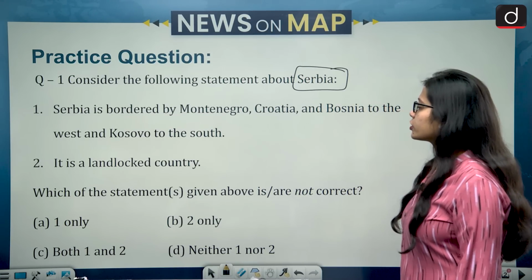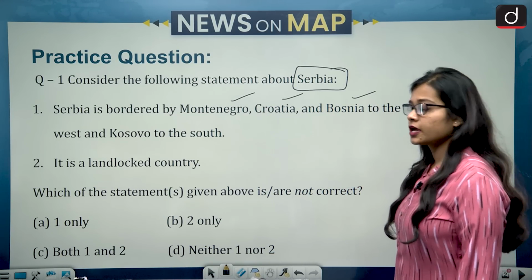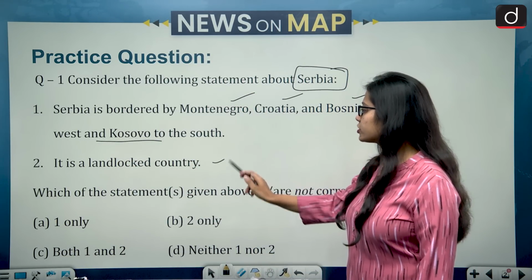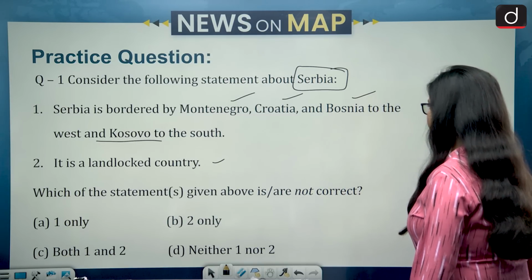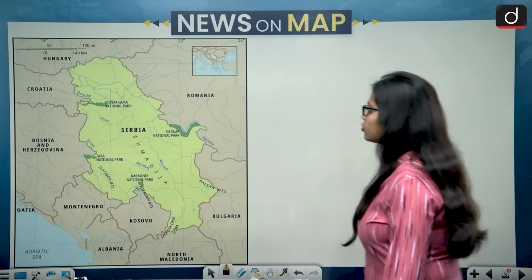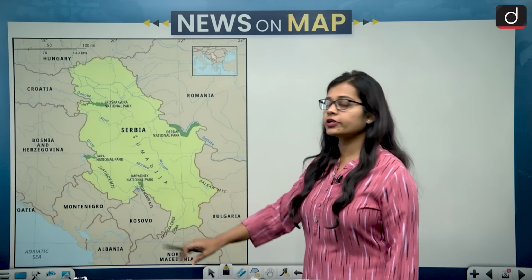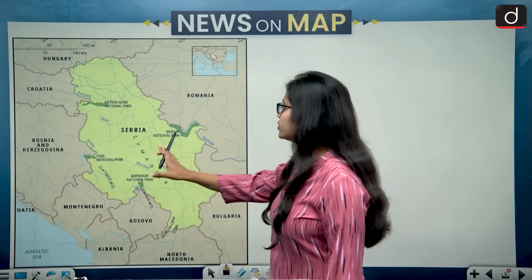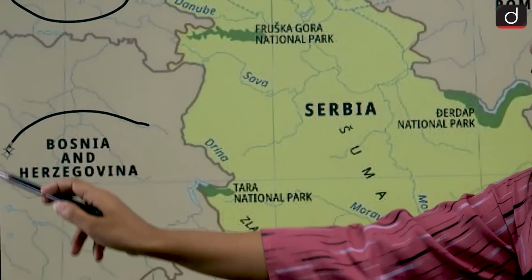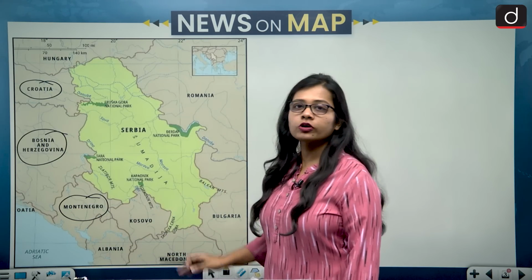First, Serbia is bordered by Montenegro, Croatia and Bosnia to the west and Kosovo to the south. And second statement is, it is a landlocked country. So let's see that Serbia is bordered by Montenegro, Croatia and Bosnia to the west. So this is the map of Serbia, and Serbia is a country in the European continent. So Serbia on the western side is bordered by Croatia, Bosnia and Herzegovina and then Montenegro, while on the southern